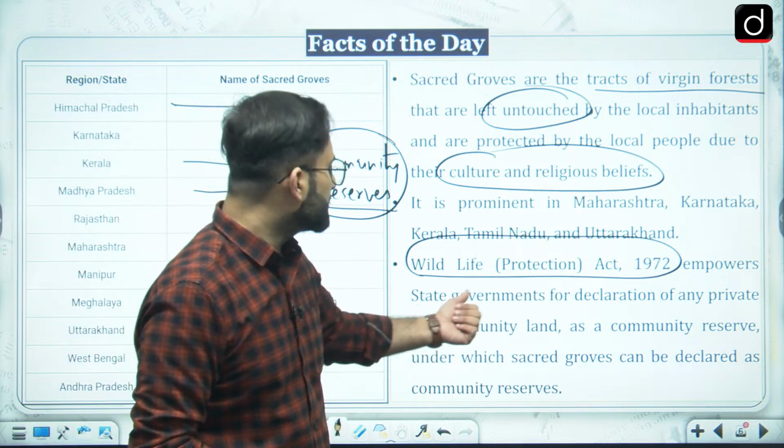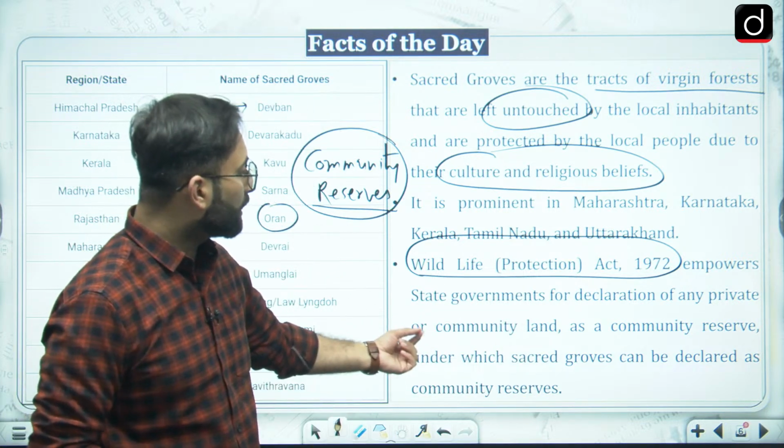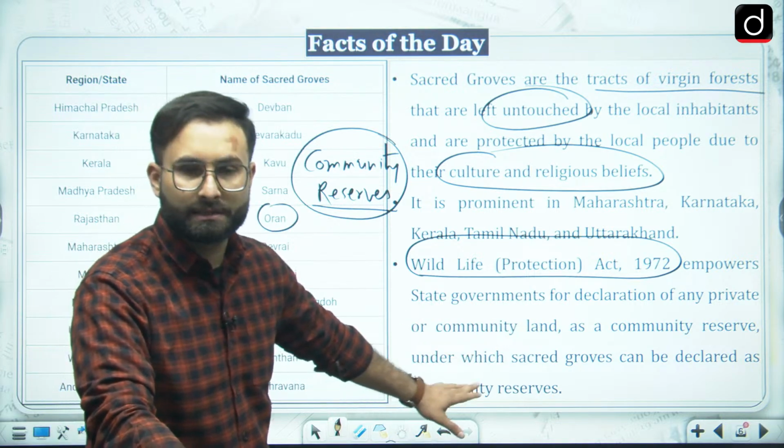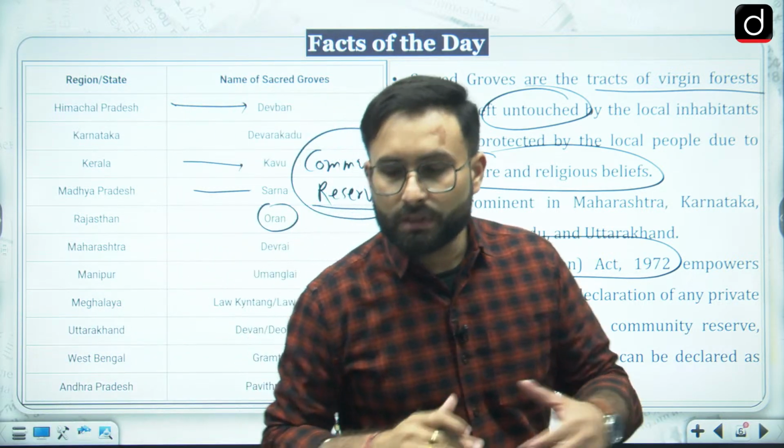Here you can say it empowers the state government to declare any private or community land as a community reserve, under which sacred groves can be declared as community reserves. Okay, so that is about the sacred groves and how they are being protected.